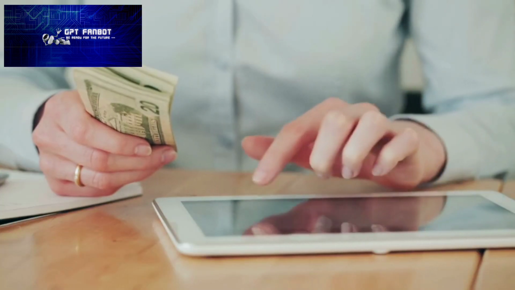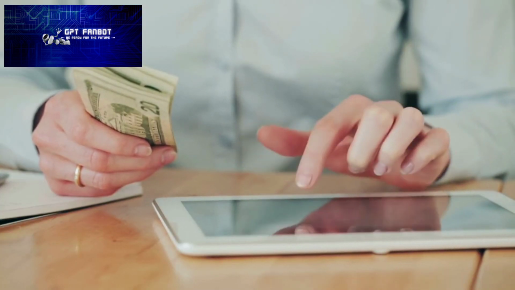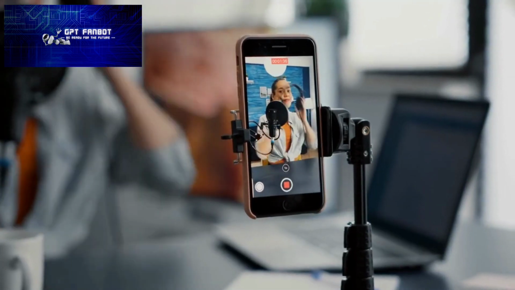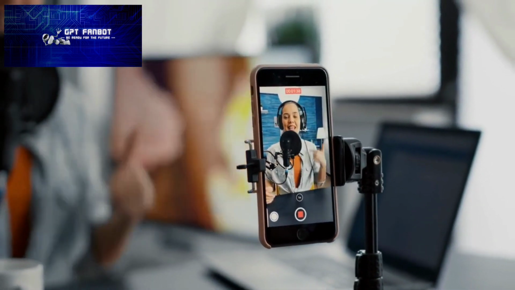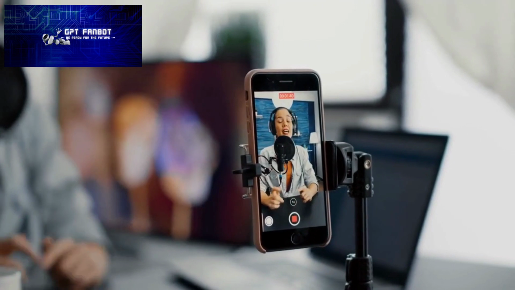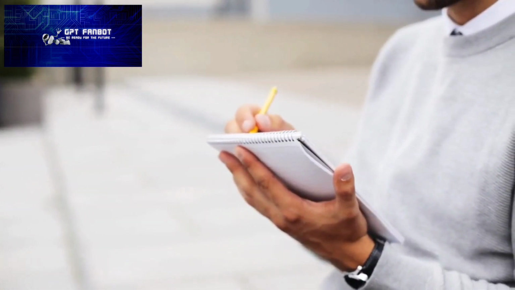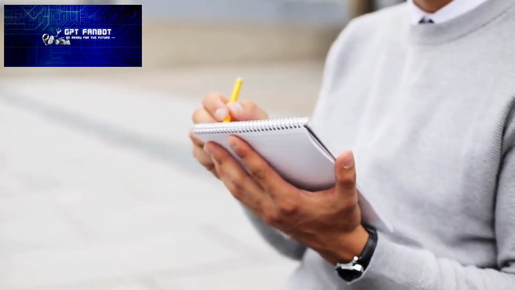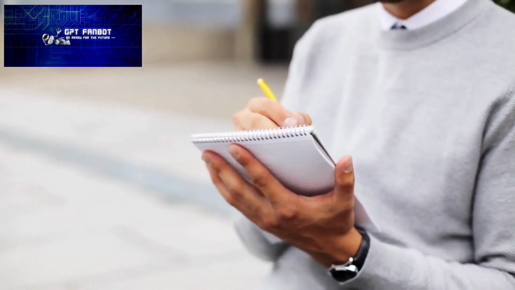Writing and making money from an ebook can be a rewarding and lucrative venture. And ChatGPT can help you create high-quality content and reach a wider audience more efficiently. By following these steps and utilizing the power of GPT, you can turn your writing dreams into a reality.